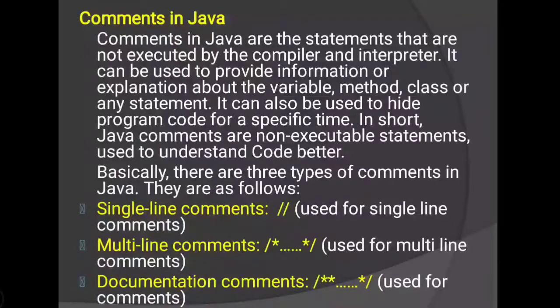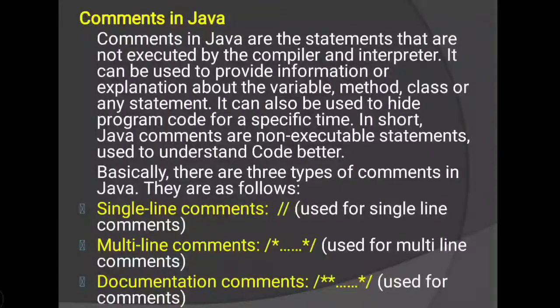When we want to comment in a single line, at that time we will use double forward slash. Then multi-line comment begins with slash star and ends with star slash. This comment statement we use to comment on multiple lines, more than one line.